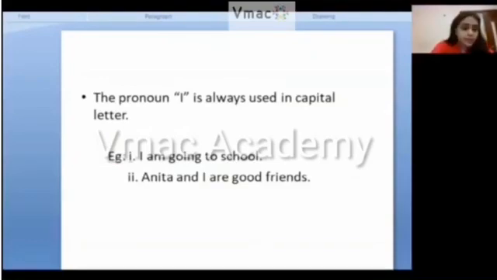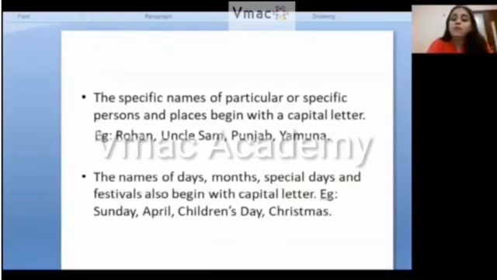The next is, the specific names of particular persons and places begin with a capital letter. When I'm talking about a particular place or a particular person, the person's name or the place's name will start with a capital letter. For example, Rohan. It will start with a capital letter even if it is coming in between a sentence.